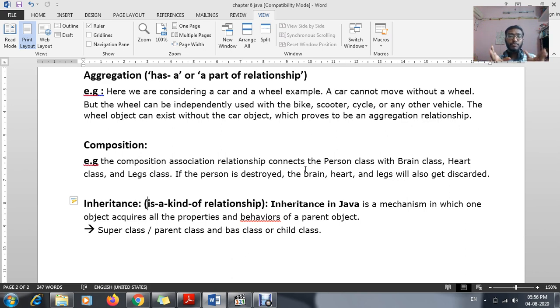Just as a definition we have to understand, that's it for the sixth chapter. Then from your seventh chapter onwards, we will be giving you a basic or detailed description of these particular chapters or topics. So for the sixth chapter, just understand the basic concept, nothing else. Okay, so let's come to the point.